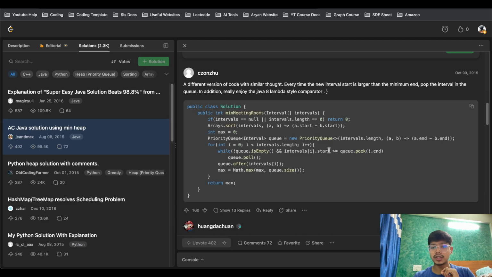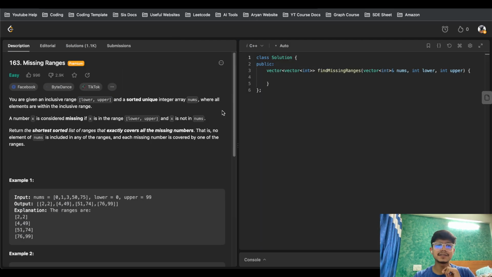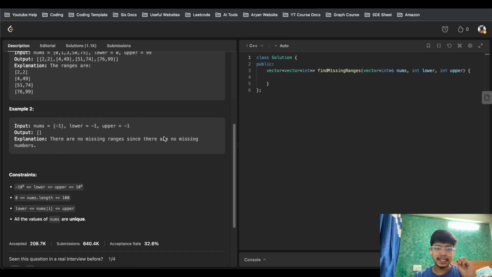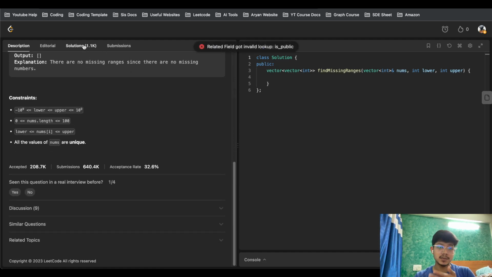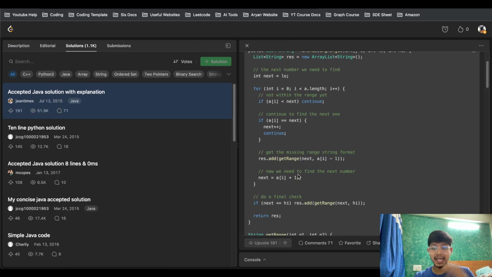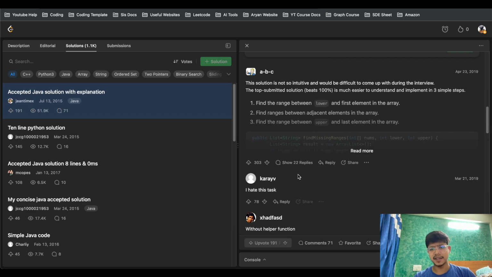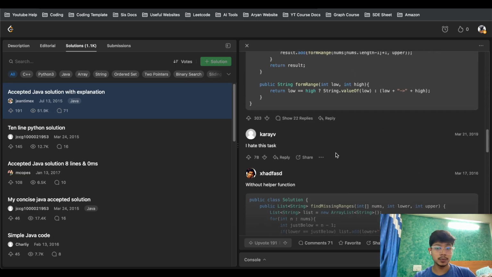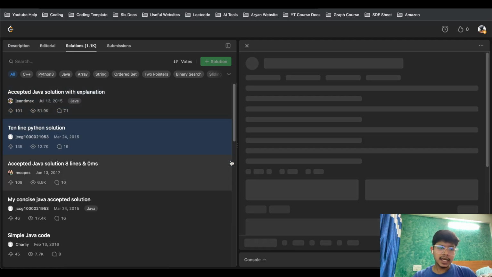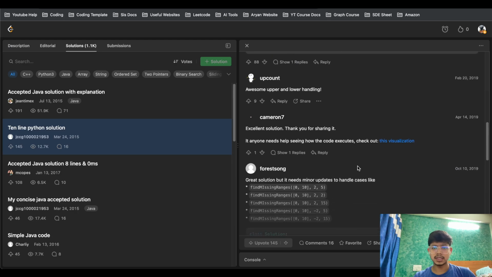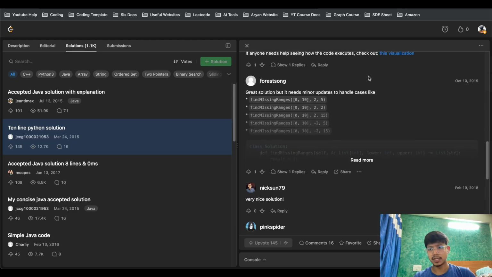Cool. Going on to the next problem, by now you will just see that the occurrence of this PM problem in actual Facebook interviews will be reduced because we are pretty much at the bottom, but still I highly recommend it. It's just an offer for you. That is just a PM question that had been asked by Facebook, so why not just get these also done? That would be super helpful. Going on to the Python code and a bit of explanation, if we can get some from other comments, that would be again super helpful.